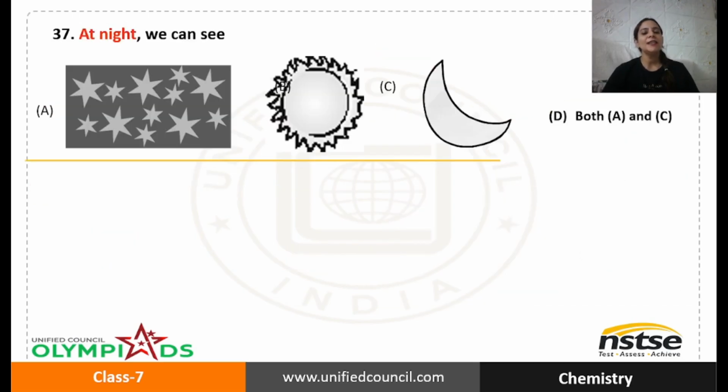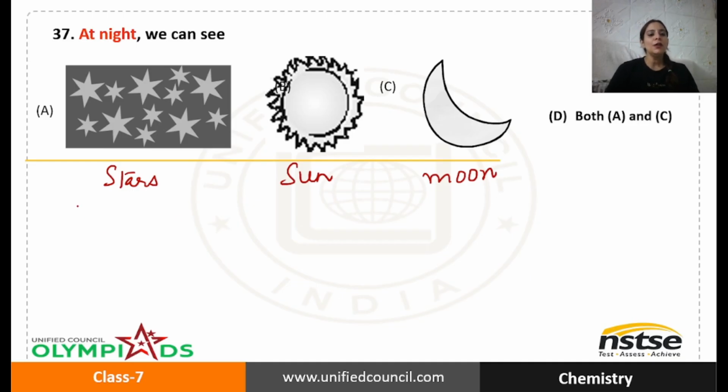At night we can see, these options are given in front of you. I hope you know that these are stars, this indicates sun, this indicates moon. So what do you see at night? When you look at the sky at night, what do you find in the sky?